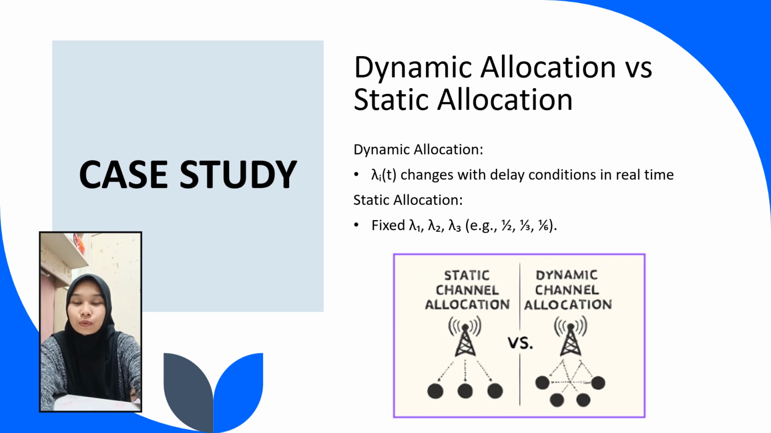The case study that we'll discuss is about dynamic allocation and static allocation. The aim of dynamic allocation is to optimize stock replenishment with lambda i in time that changes with delay conditions in real time, while static allocation has a fixed lambda, which is a fixed lot fraction.